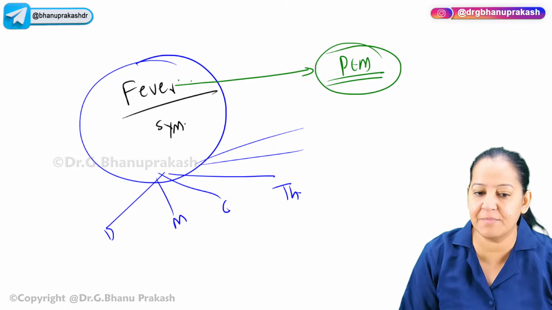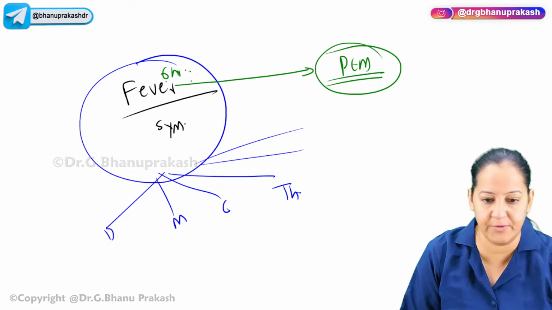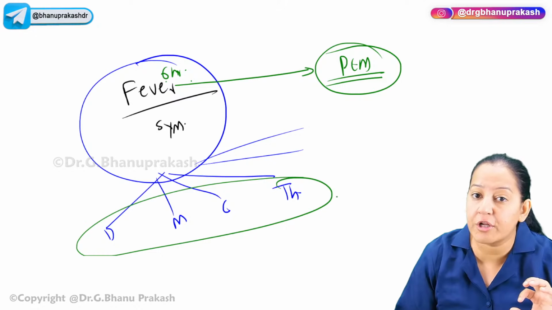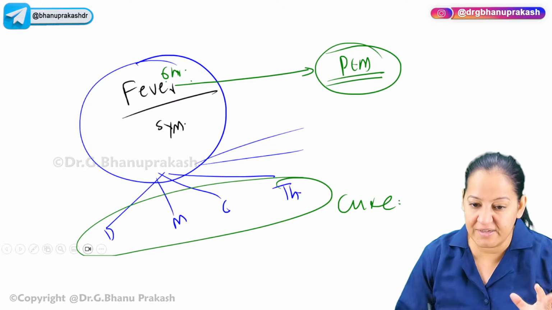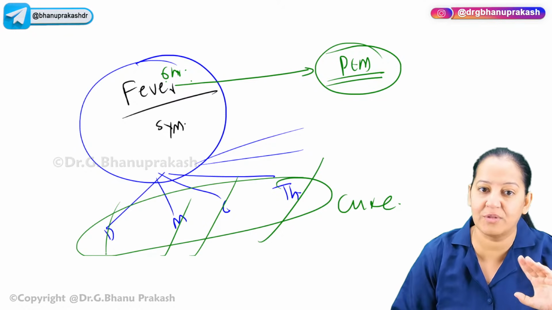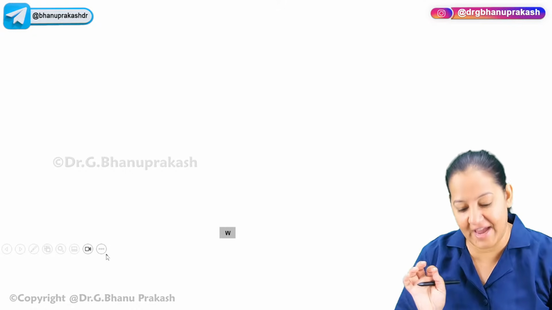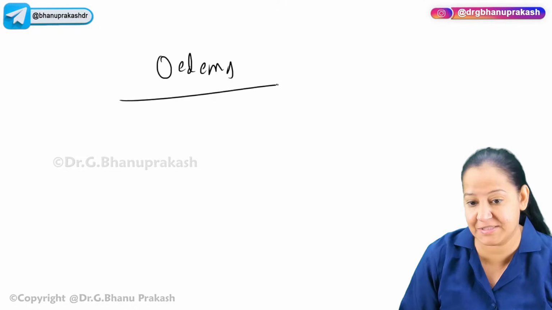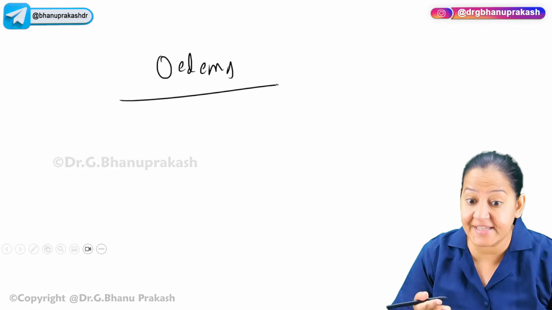You give paracetamol and the fever will subside for 6 to 8 hours. Again it will come, unless and until you cure the cause. Whatever the cause is, you have to treat it so that the fever does not come back. In the same way, edema is not a disease. It's a symptom indicating some underlying disease.